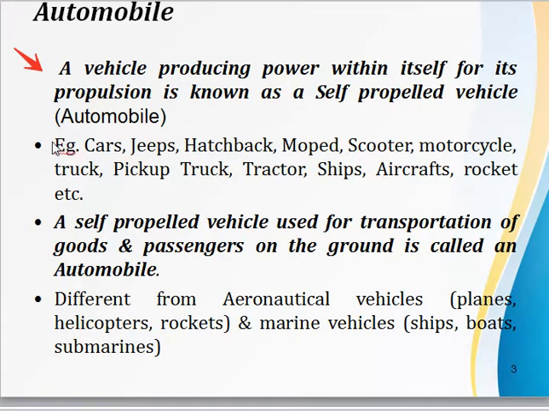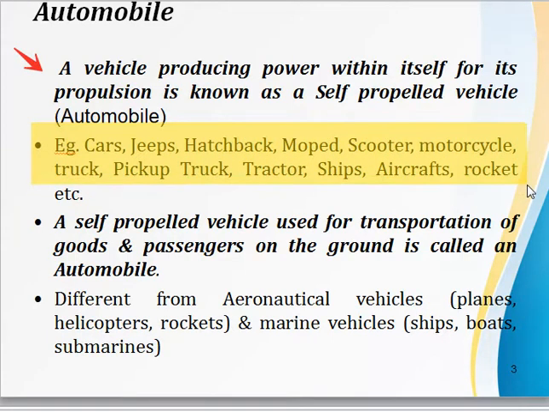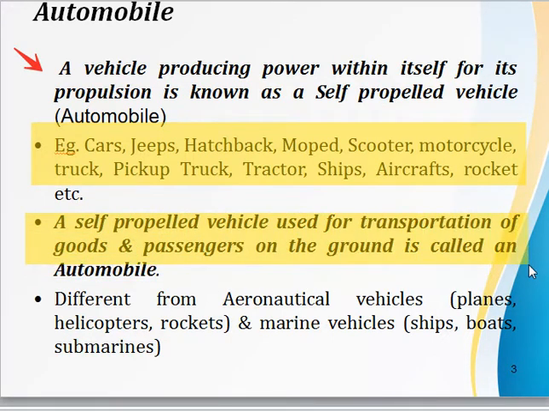Now what are the examples of this? The examples are cars, jeeps, hatchbacks, that is the cars, mopeds, scooters, pickup trucks, ships, aircrafts. Now aircrafts come under aeronautical vehicles. These self-propelled vehicles are used for transportation of goods and passengers on the ground. Some aeronautical vehicles are planes, helicopters, rockets, and in case of marine vehicles it is ships, boats and submarines.